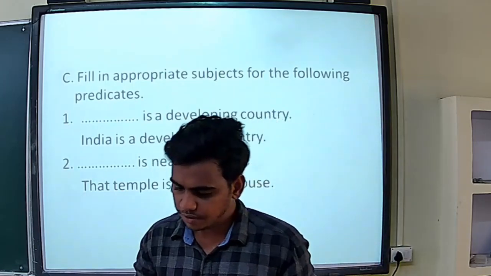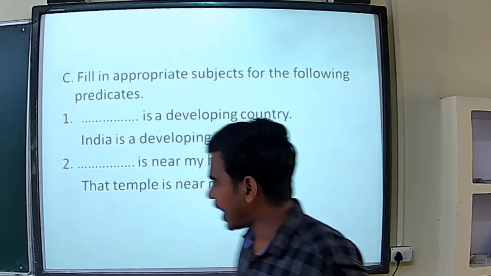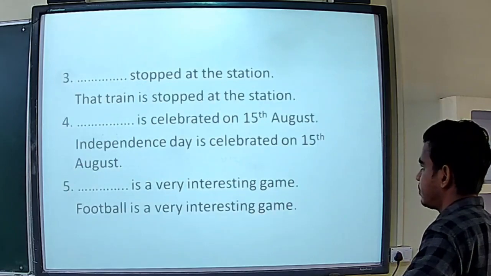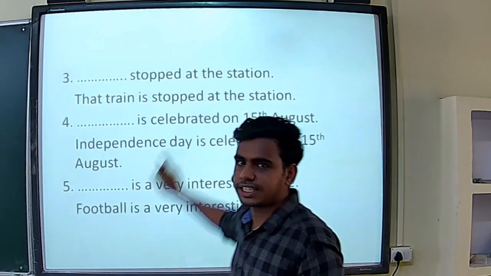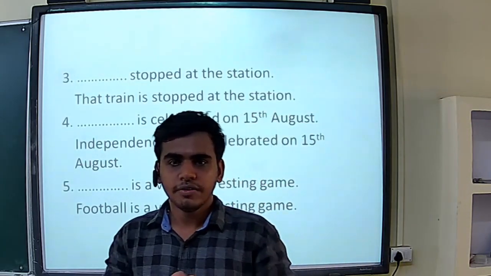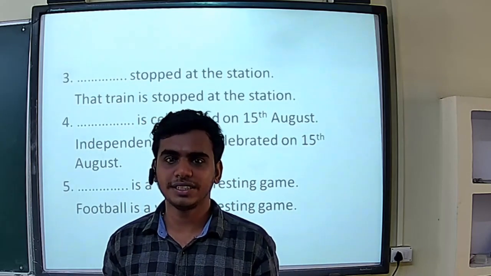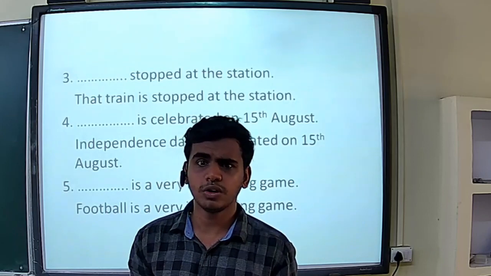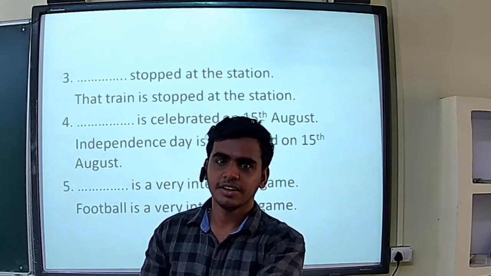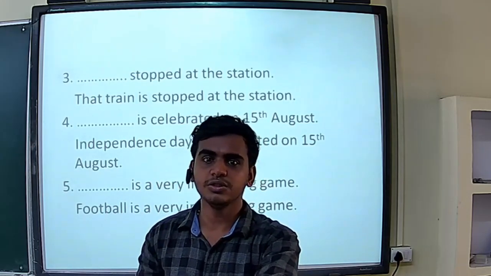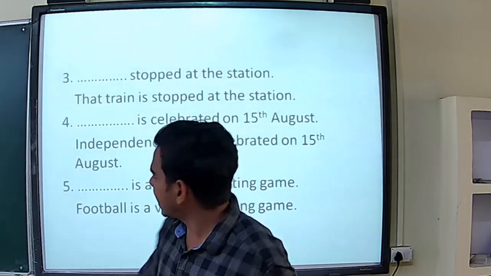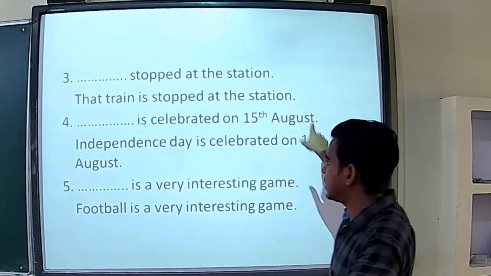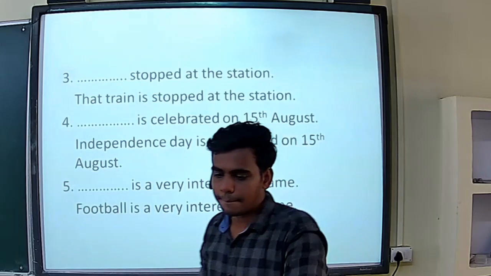And the third one, dash stop at the station. We all know what used to stop at a station, right? We can write anything. Bus is also at a bus stop, right? But when it is mentioned as station, we used to write train. So the train stops at the station. That is the third one.